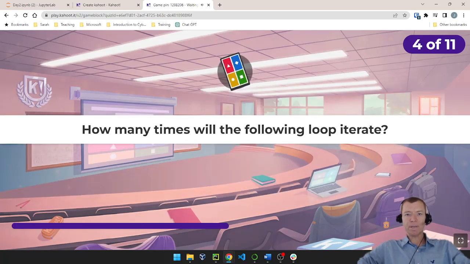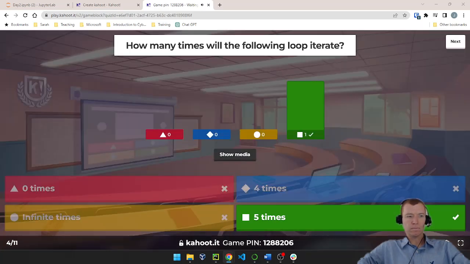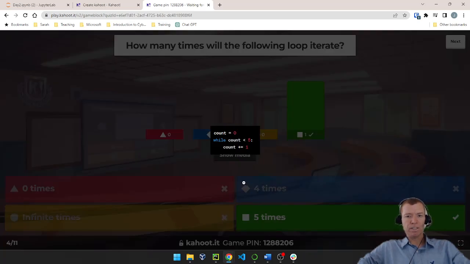Question number 4. How many times will the following loop iterate? Count equals 0. While count is less than 5, go ahead and increment count by 1. Is that going to execute 0 times, 4 times, infinite times, or 5 times? Okay, so that's going to execute exactly 5 times. It starts at 0, and it's going to execute when count is 0, when count is 1, when count is 2, when count is 3, and when count is 4. Because it starts at 0, we actually iterate over it 5 times, 0 to 4.